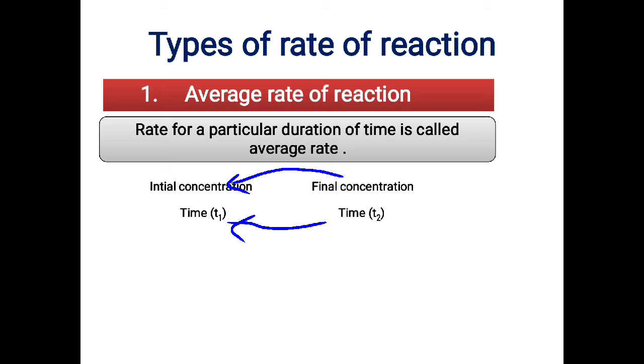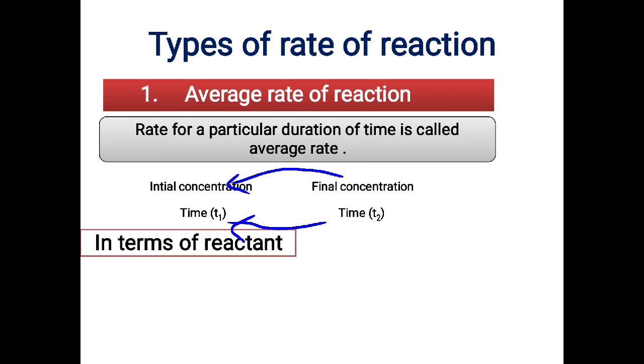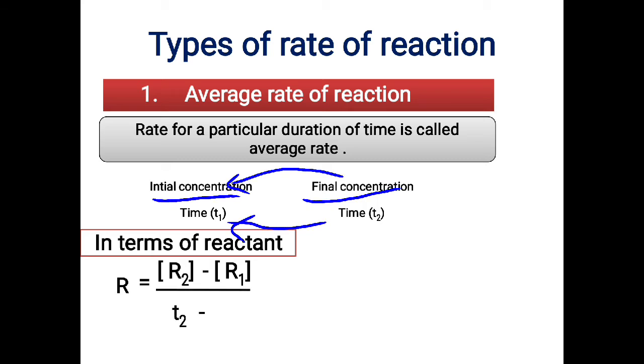So I can write the rate, in terms of reactant, as the change in concentration with respect to the change in time. I can write R is equal to the final concentration of the reactant minus the initial concentration. Let me take the final concentration as R2, subtract the initial concentration R1, and then divide by the change in time, T2 minus T1. You will get the rate of the reaction.